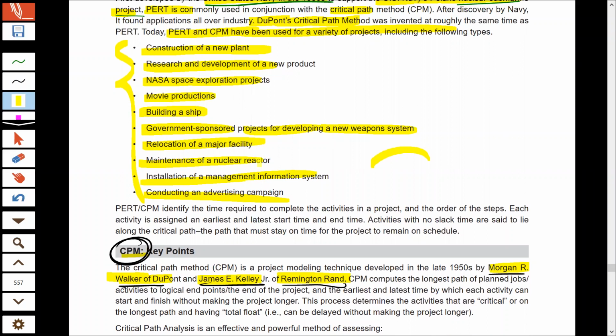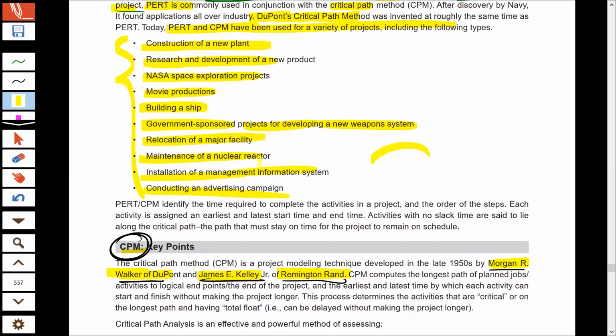They involve a series of activities which are to be done one after another, and that's why you have to plan all those activities. You have to decide which activity will be done first, which activity will be done later on, how much time the activity will take, how much cost the activity will take. So all these have to be planned, and for that planning only you are using PERT and CPM techniques, right?